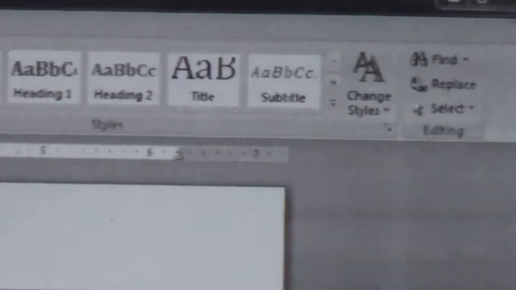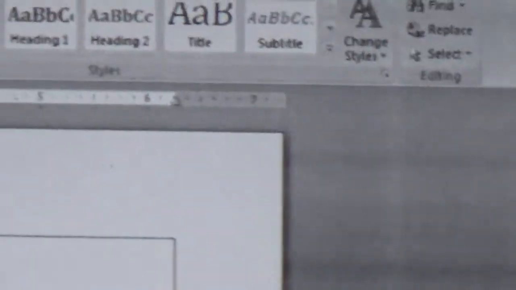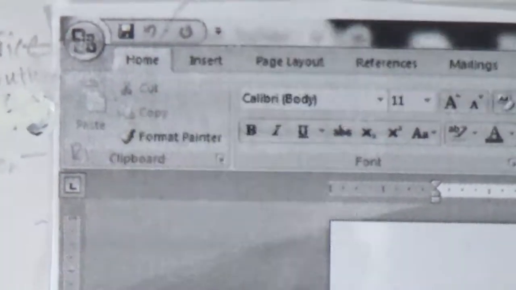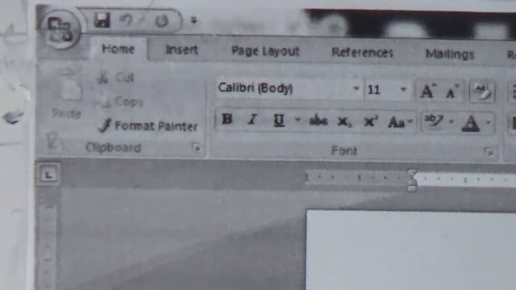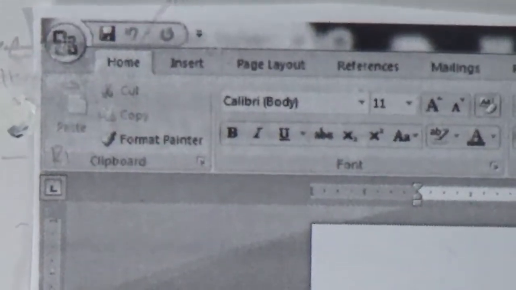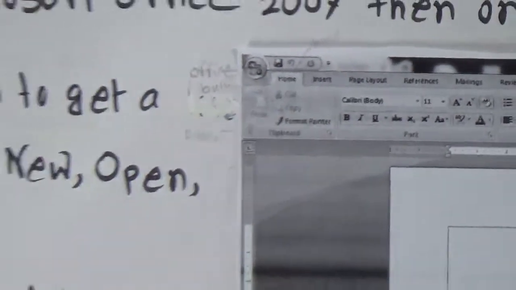Next, the quick access toolbar. Look at the picture at the end, here we see that there is the quick access toolbar. After reading this we will understand properly. It is located at the top left of the screen, top left here. It is the quick access toolbar. It has some common commands such as save, undo and redo. That means after going there we will get the common commands, for example save, undo and redo.